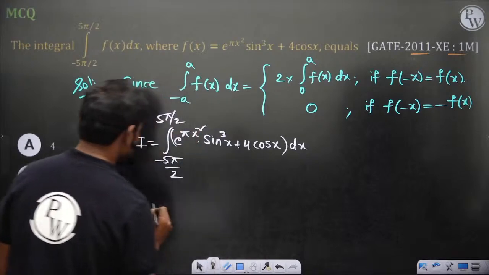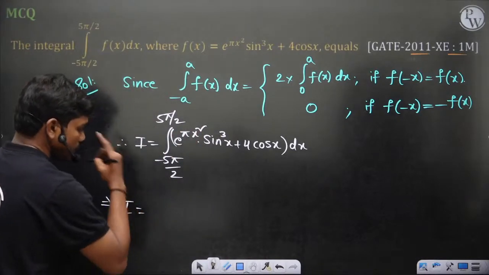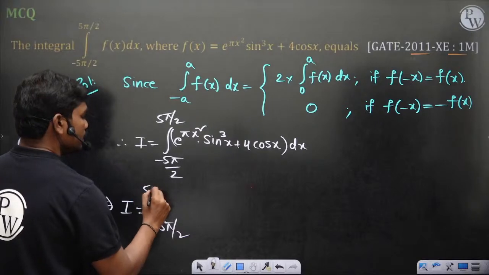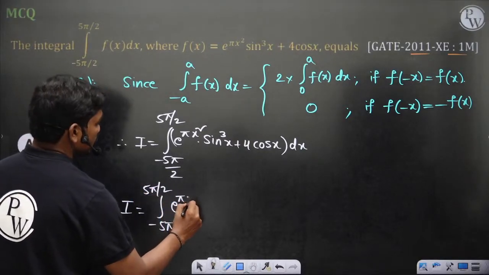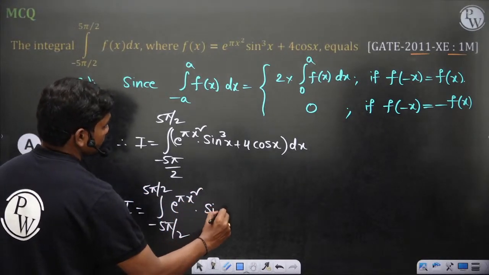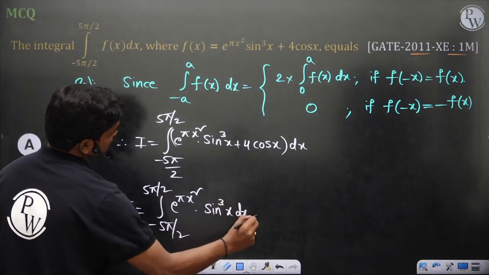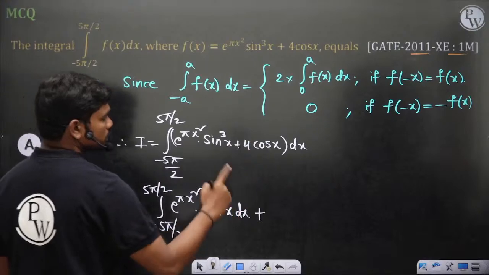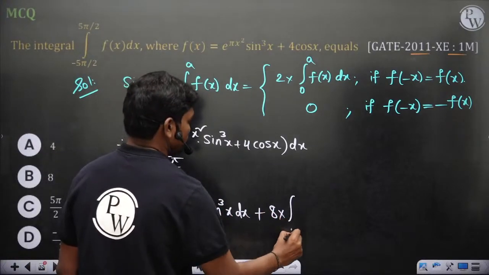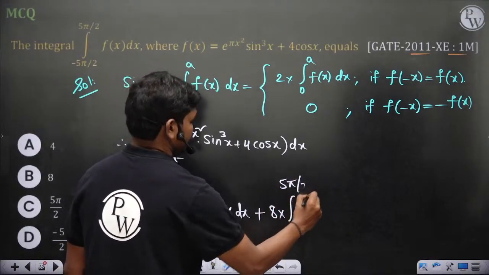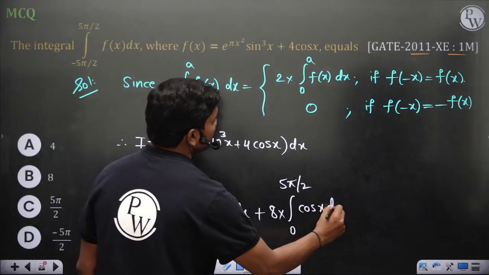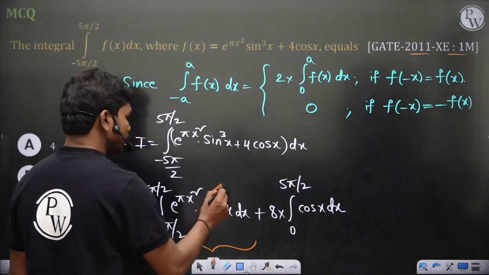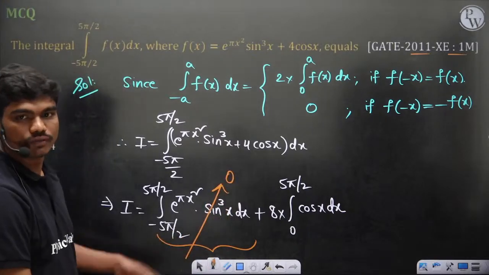So this can be written as integral minus 5 pi by 2 to 5 pi by 2 e power pi x square sin cube x dx plus 4 can be taken out of the integral, and this is an even function, so 2 4s are 8. That's all. And clearly this integration will give you 0 if you solve this, because it's an odd function.